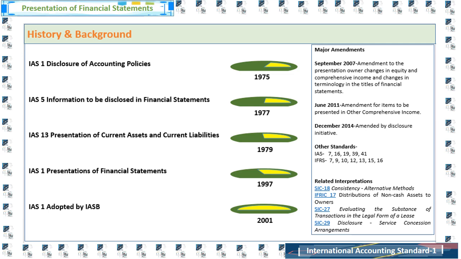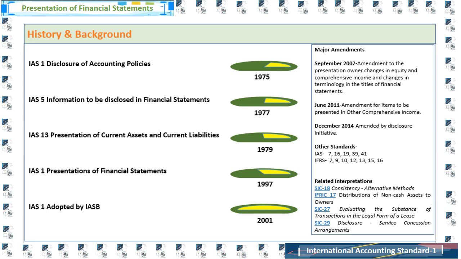History and background of International Accounting Standard 1. To know about the history of IAS 1, we need to go back to 1974, when an exposure draft regarding disclosure of accounting policies was proposed, and in 1975 IAS 1, disclosure of accounting policies, was issued.